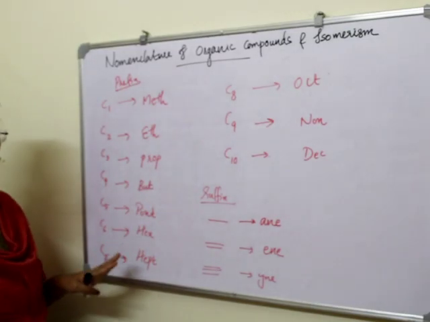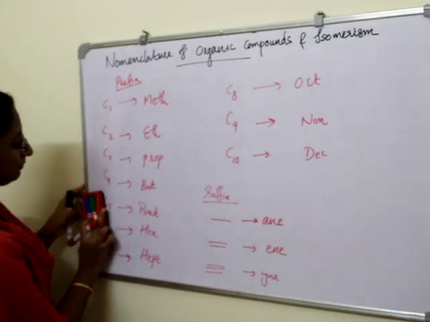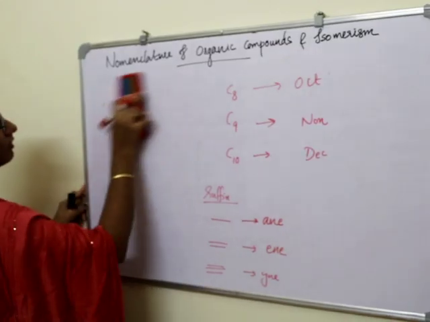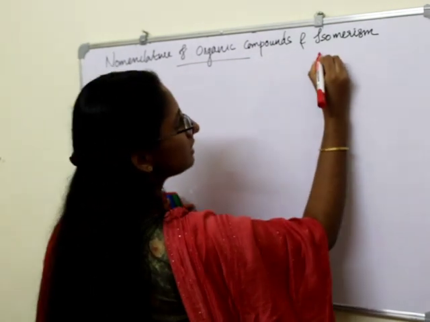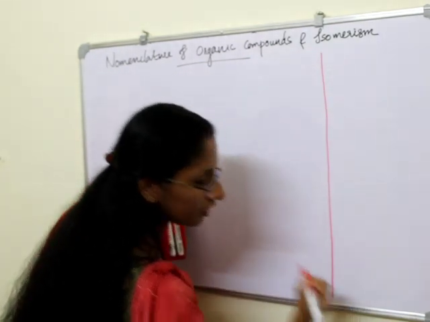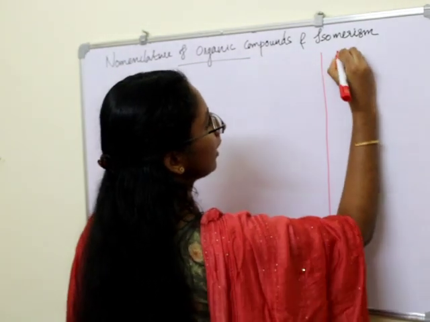If you have noted this, I am rubbing this out, and I will write these terms at this corner for reference.